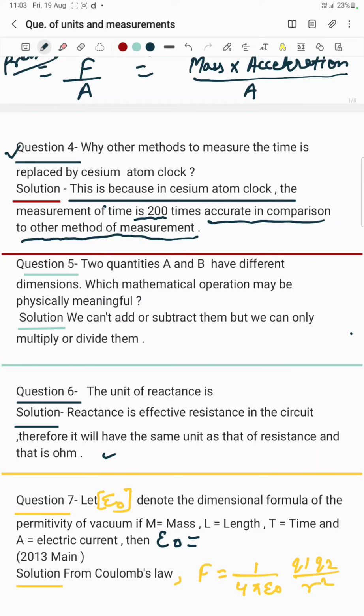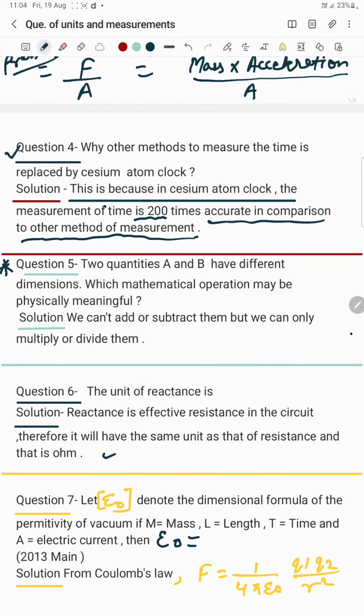We can't add apple with banana or apple with cucumber. So for two quantities A and B with different dimensions, the physically meaningful mathematical operations are multiplication and division. So this is a very important question. I am marking a star here.